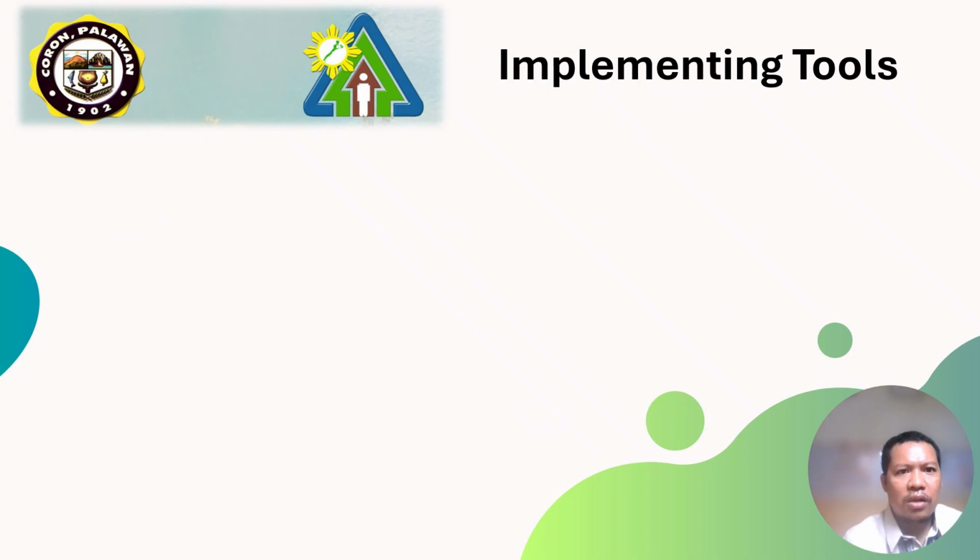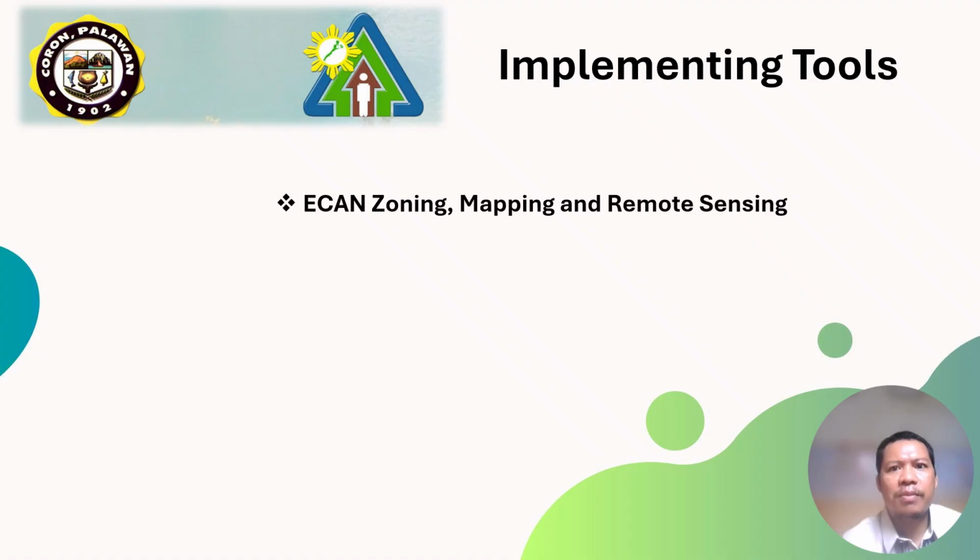Implementing tools. The Coron ERMP uses different instruments, programs, and regulations that serve as tools in the implementing process. This includes the ICAN zoning mapping and remote sensing in gathering spatial and non-spatial datasets. The DPSIR framework is used to identify causes and threats and the condition of resources to formulate proper actions. The Strategic Environmental Plan, or the SEP, serves as the tool where the Palawan Council for Sustainable Development, or PCSD, uses it as a guide in reviewing plans.